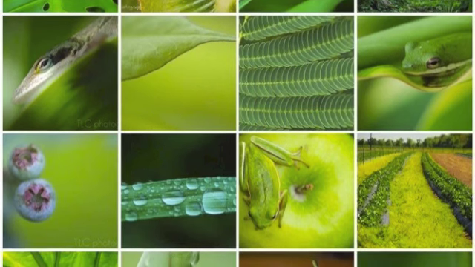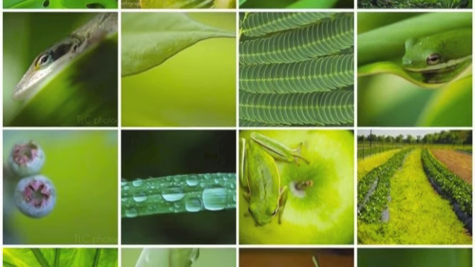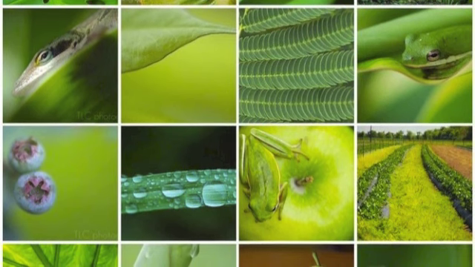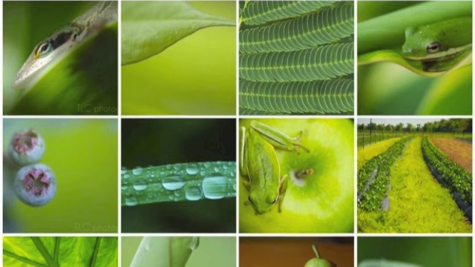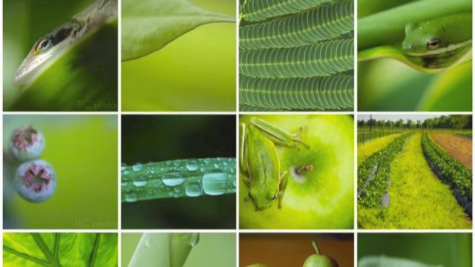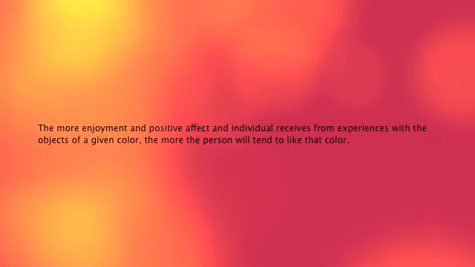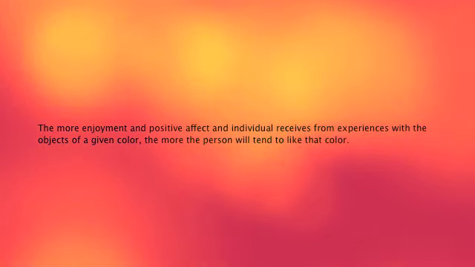The environmental feedback required for a learning-based heuristic to work for color preferences is provided by the emotional outcome of color-relevant experiences during a person's lifetime. The more enjoyment and positive effect an individual receives from experiences with objects of a given color, the more the person will tend to like that color.